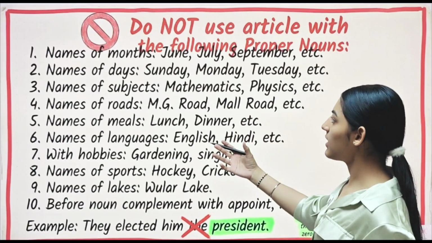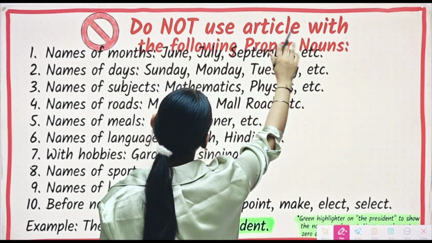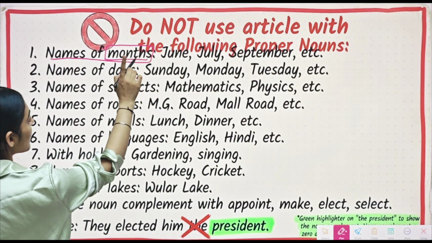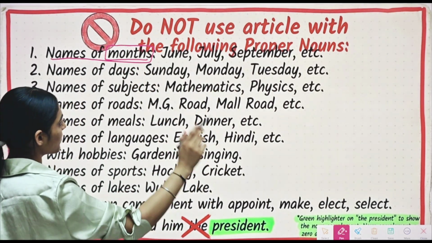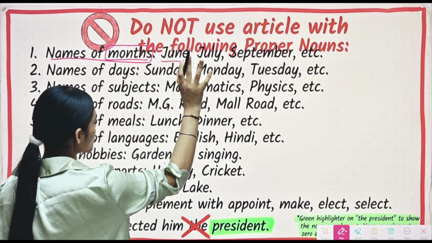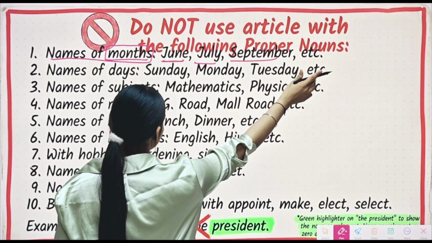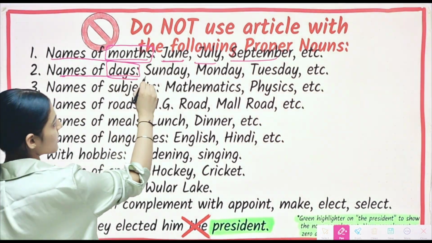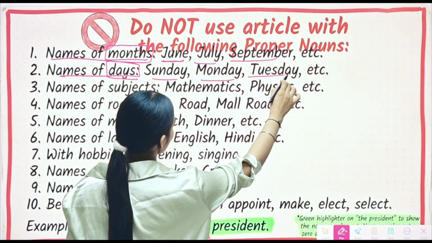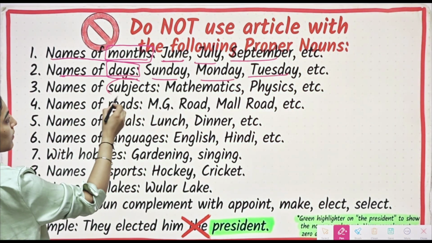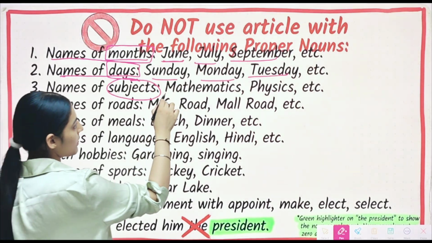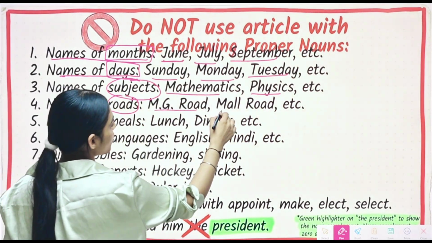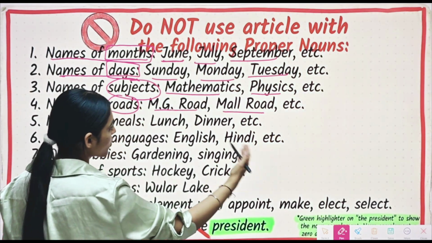Alright. Now here is some important one, which says don't use article with these following proper nouns. First is the name of months. Along with the names of months, we will never use article the. Alright. For example, we will not say the June. Directly we will say June, July, September, etc. Alright. Along with the name of days, we will also not use article the. The Sunday is incorrect. We will say Sunday, Monday, Tuesday, like that. Then we have along with the name of subjects, we will not use article the. Mathematics, physics. Alright, directly we will say. Then we have names of roads. MG Road, Mall Road. Alright, we will not say the MG Road or the Mall Road.